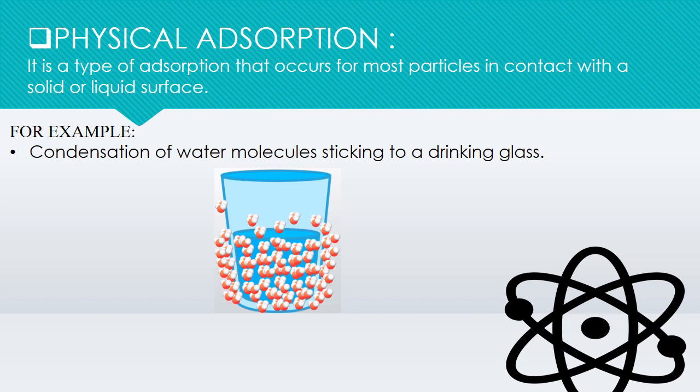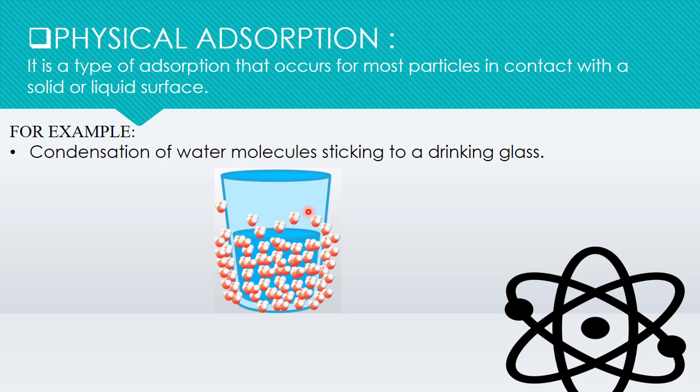What is physical adsorption? It is a type of adsorption that occurs for most particles in contact with a solid or liquid surface. For example, condensation of water molecules sticking to a drinking glass.